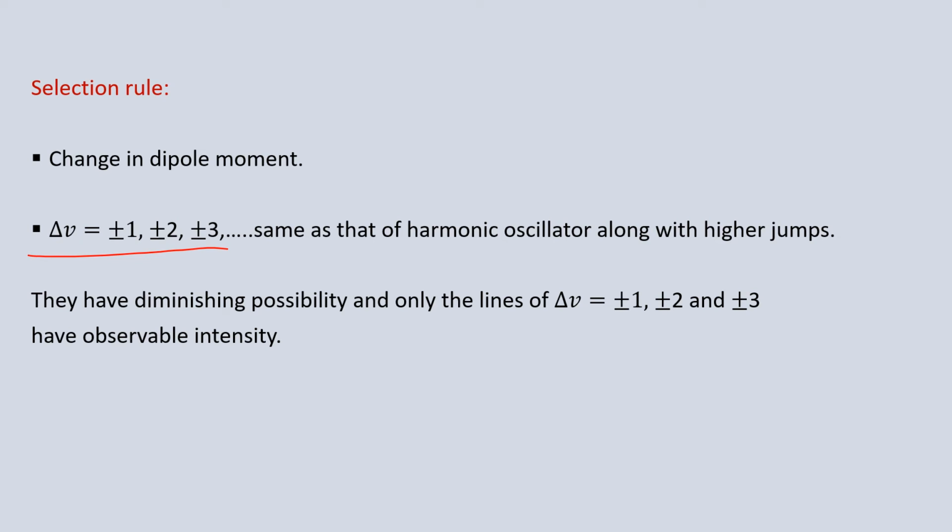Along with the selection rule of the simple harmonic oscillator, that is plus or minus 1, higher jumps are also possible. But there is diminishing probability, and only the lines of delta v equals plus or minus 1, plus or minus 2 and plus or minus 3 will have observable intensity.